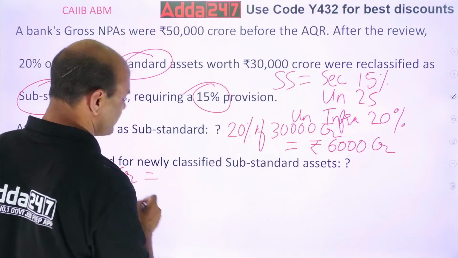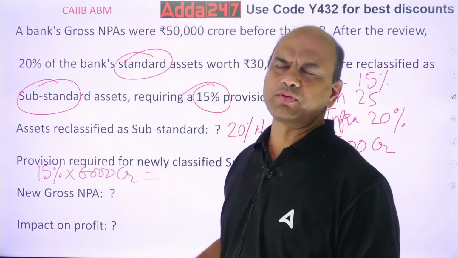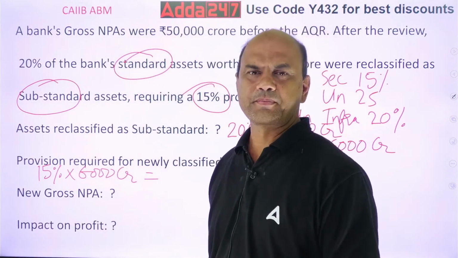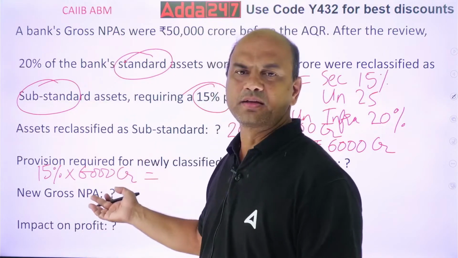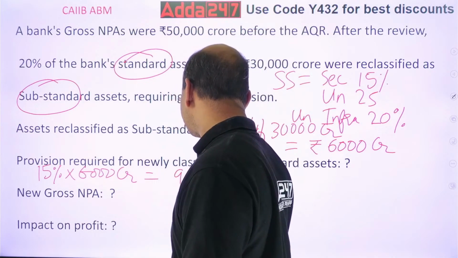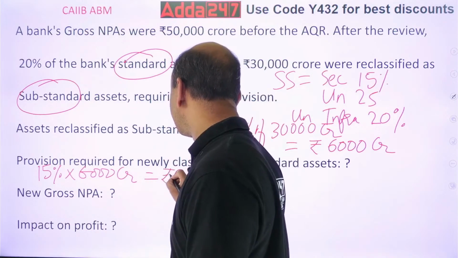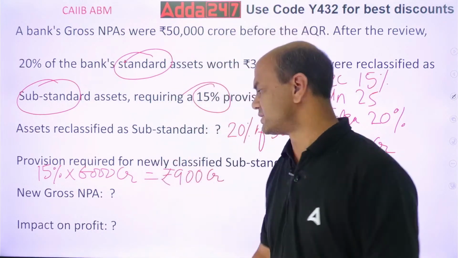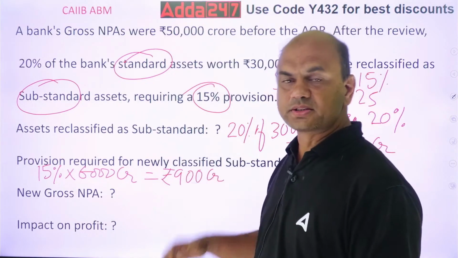So 15 times 6 is 90, so it will be 900, because 10% is 600. So 900 CR. This much is the new provision required for the new assets.